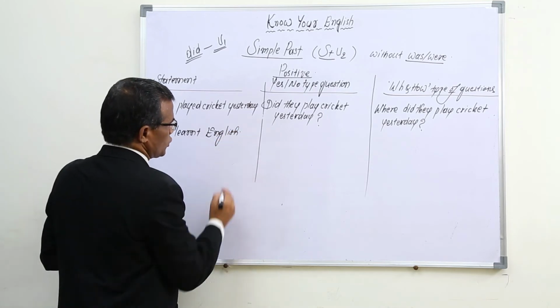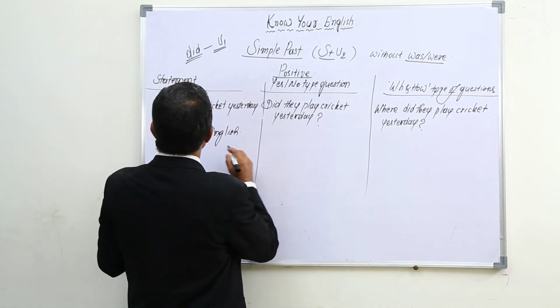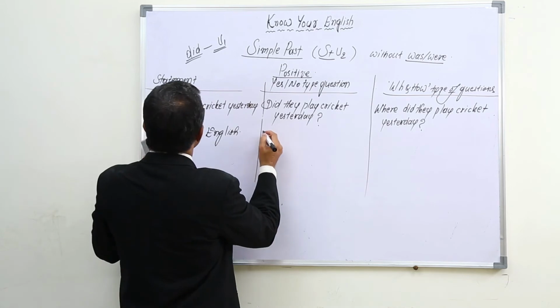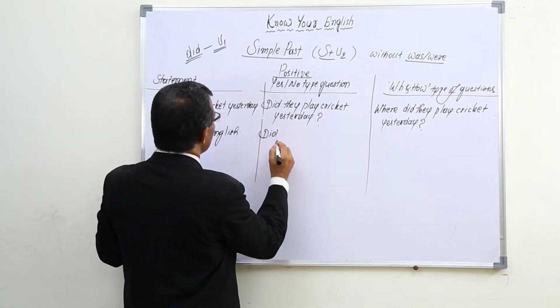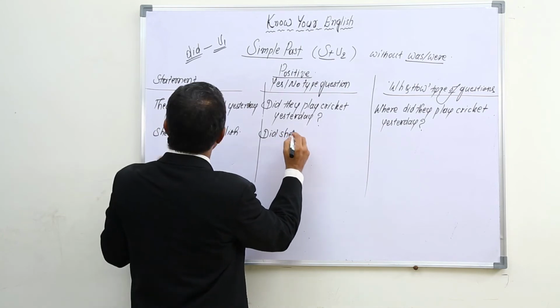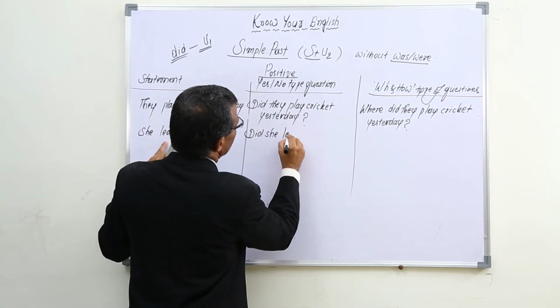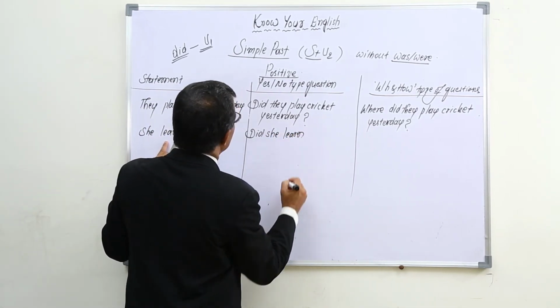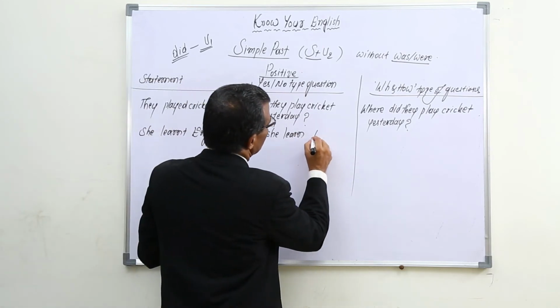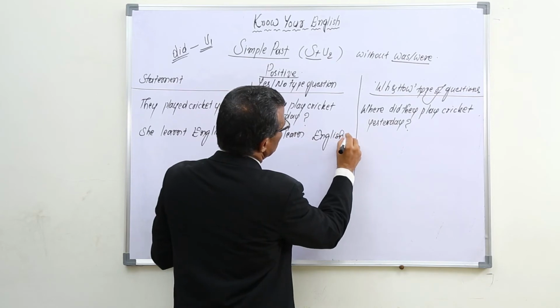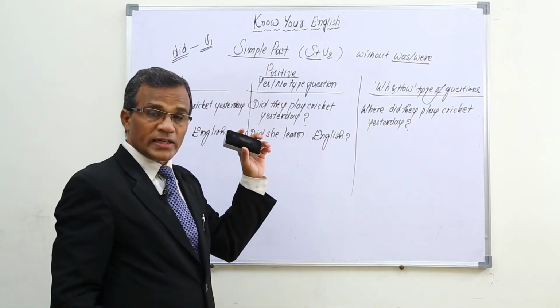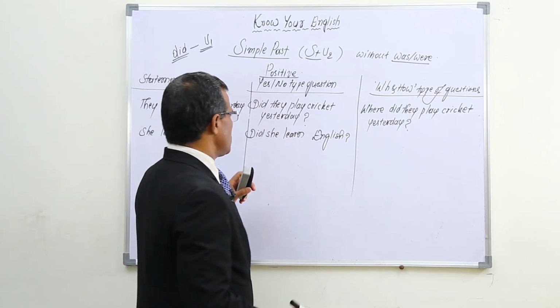She learnt English. To make a question, as we have already said, we take did as the helping verb. The subject is she here. Did she? Learn is the V1 form. Did she learn English? Whether she learnt English, like that we are asking the question.